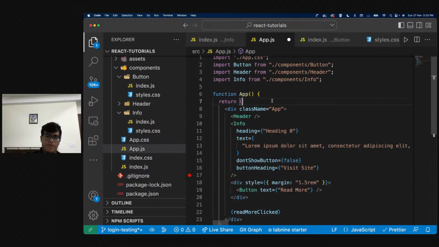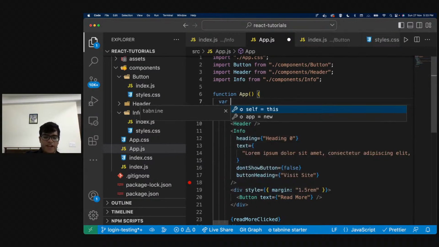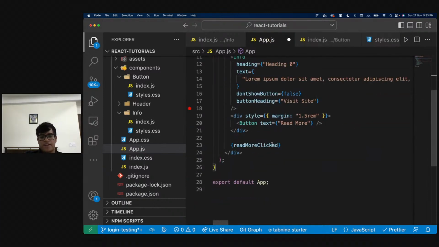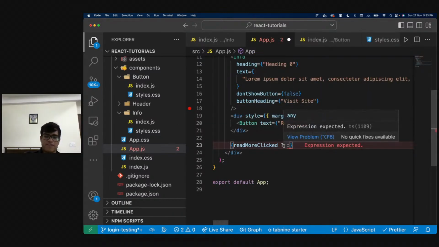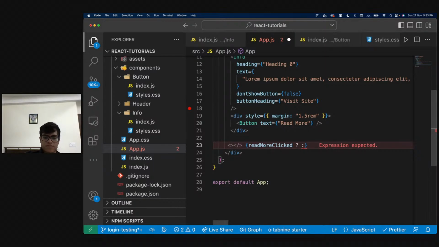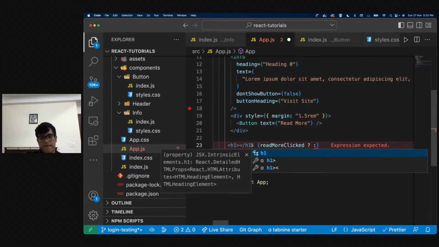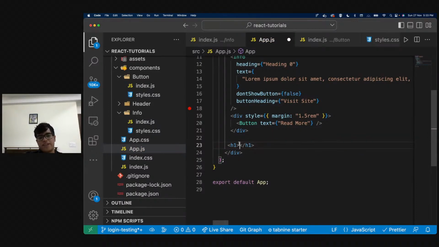Okay. And I'm going to make this variable called var read more clicked, and I'll make this true, right? And now I'm going to say read more clicked question mark. If read more is clicked, I will say, yeah, so now I'm going to say if read more clicked is true, I'll say clicked.